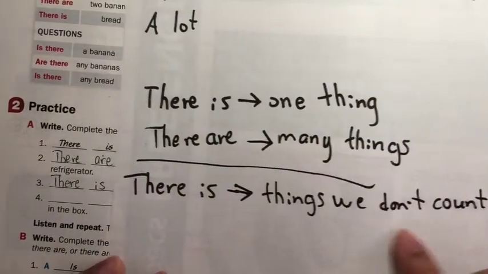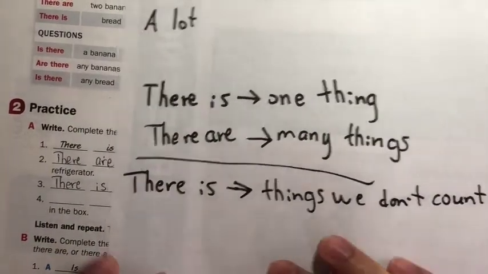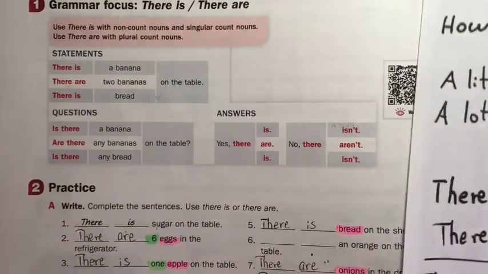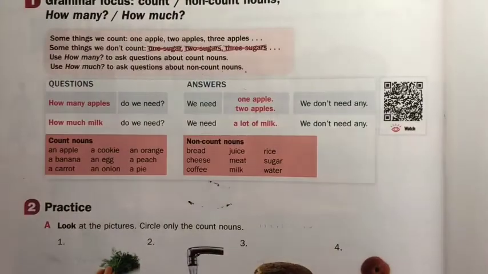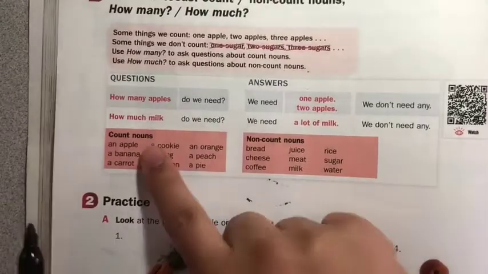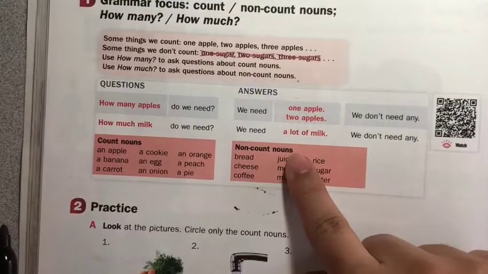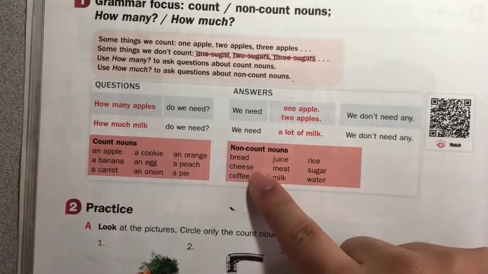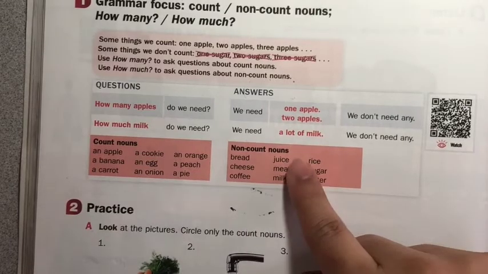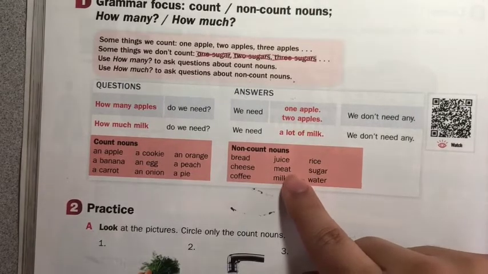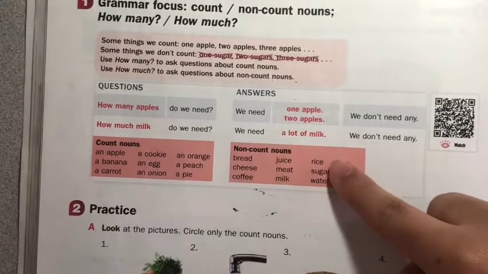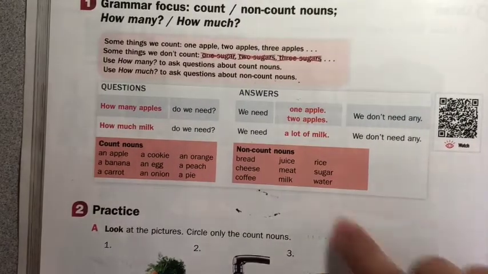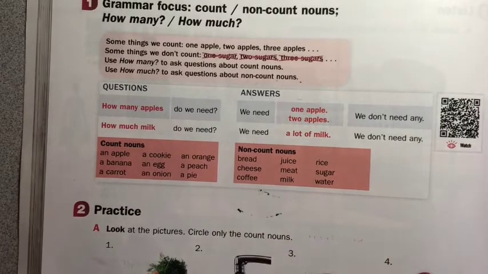For things we do not count, we say there is. So we say there is bread. Let's go back and look at things we cannot count. This is the things we can count. These are the things we cannot count. So we say there is bread, there is cheese, there is coffee, there is juice, there is meat, there is milk, there is rice, there is sugar, and there is water, because these are things we cannot count.